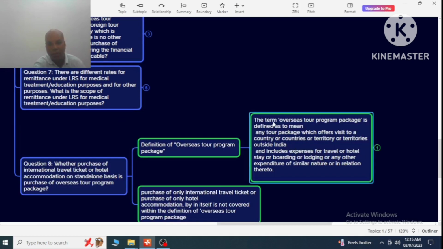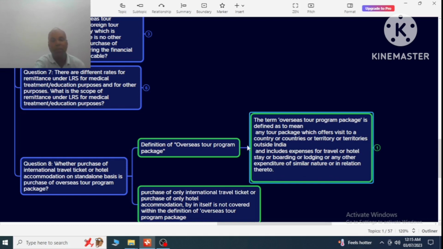The term overseas tour program package is defined to mean any tour package which offers visit to a country or countries or territory or territories outside India and includes expenses for travel or hotel stay or boarding or lodging or any other expenditure of similar nature or in relation thereto.